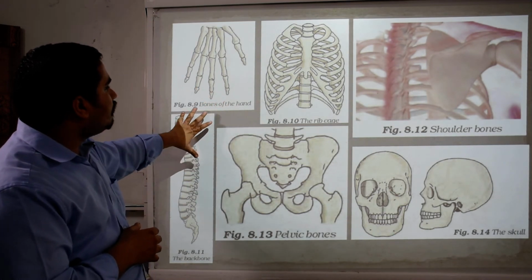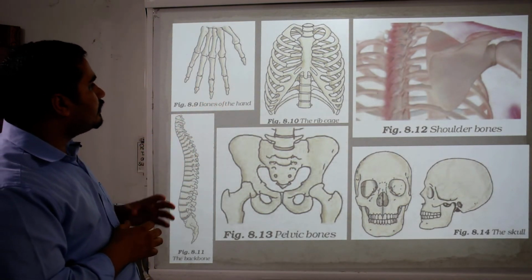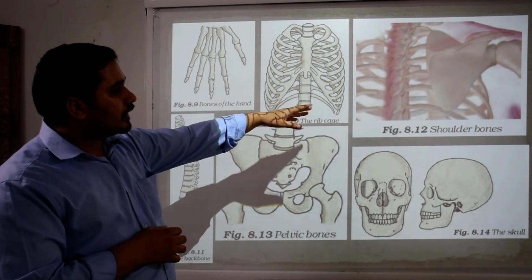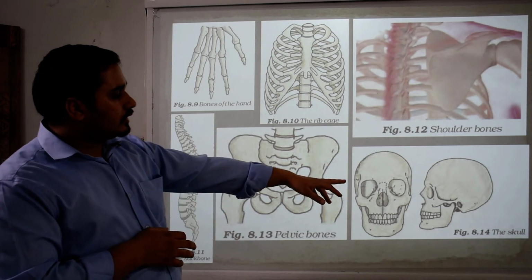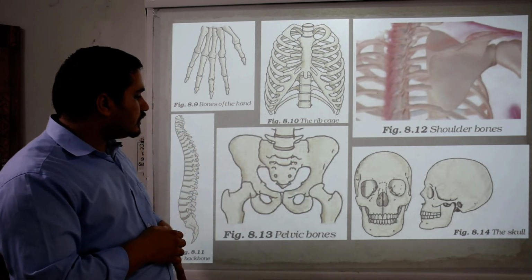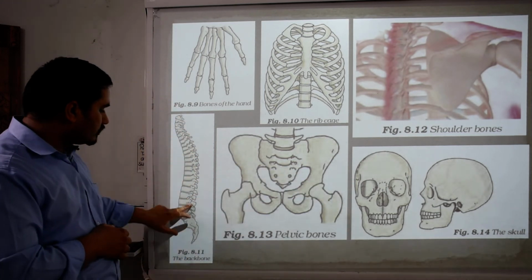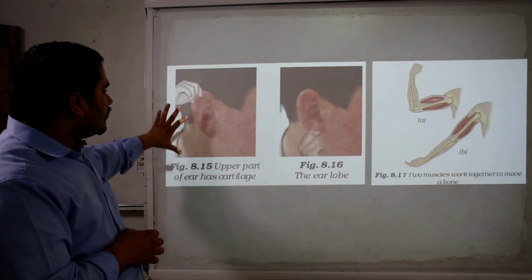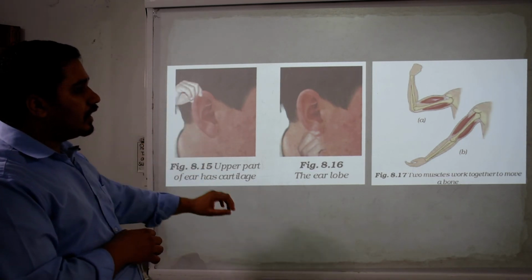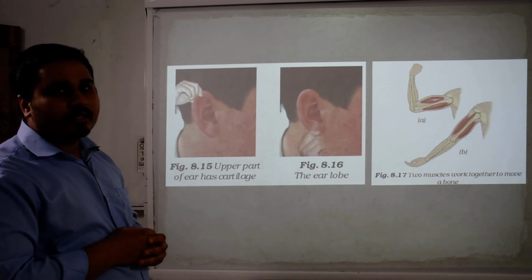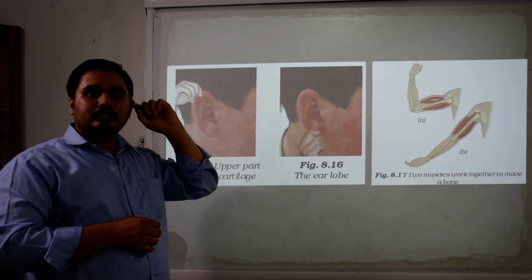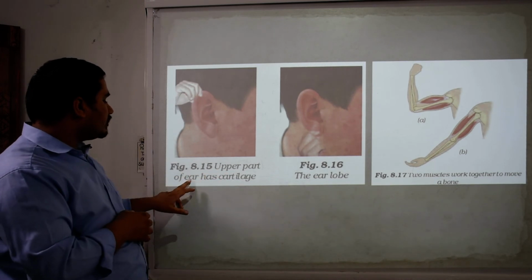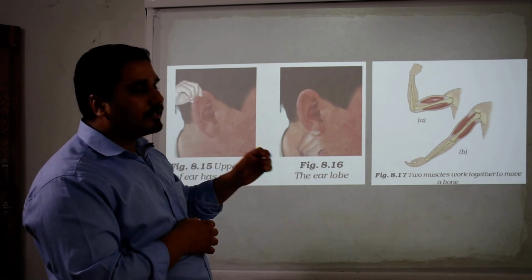Now there are some structures of bones through which you can easily understand what kind of bones we have in our body. Bones of the hand, the rib cage, then shoulder bones, the skull, then pelvic bones, that is our hip side bones, then the backbone, which is a kind of snake-shaped bone. Clear? Then there is cartilage. Bones are different and cartilage is different. The upper part of the ear has cartilage and the lower part is the lobe. Clear?